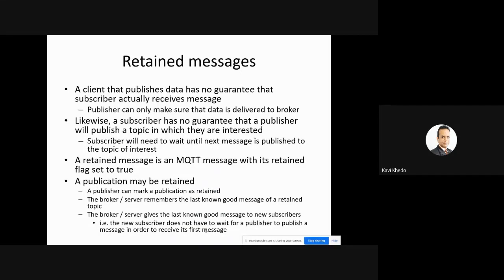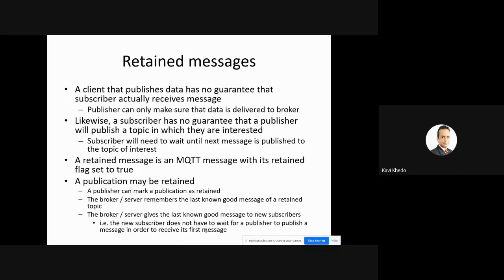A client that publishes data has no guarantee that the subscriber actually receives the message. This is obvious in publish-subscribe. We don't have a guarantee that it has been received by the receiver. So the publisher can only make sure that data is delivered to the broker. Why? Because at the end of the day, the publisher is not connecting to the subscriber. The publisher connects to the broker, and the broker connects to the subscriber. So the publisher can only transmit to the server, that is the broker.